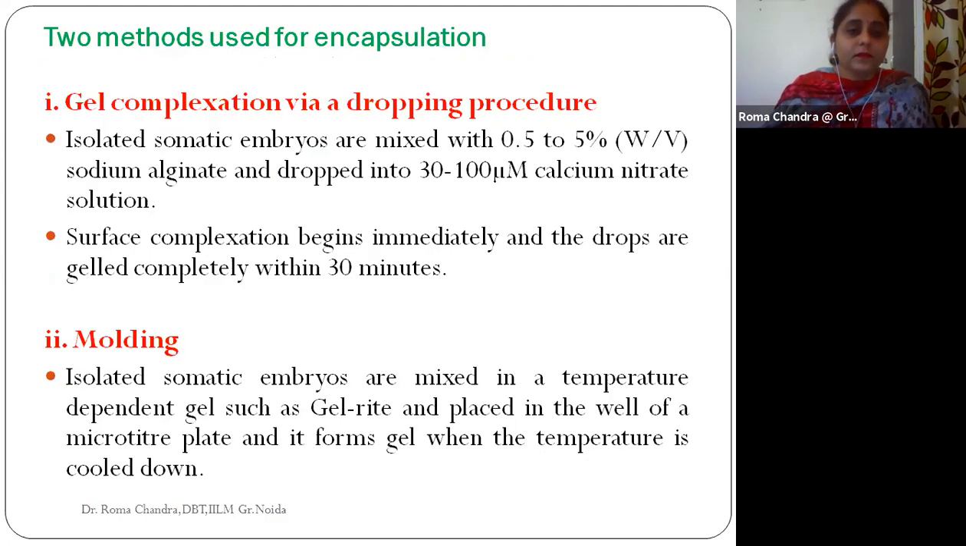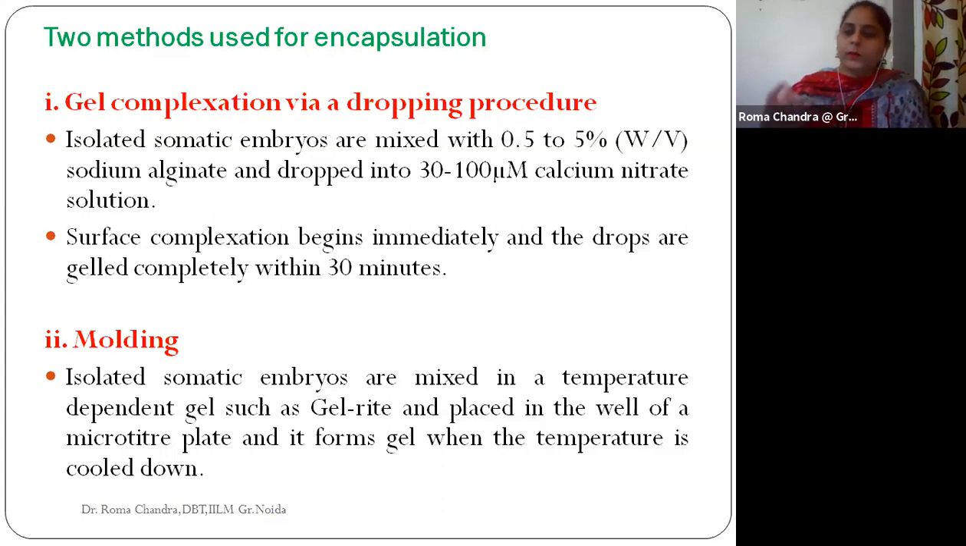So when we go with the process of encapsulation, as in when we are trying to cover our embryoid with a gel, we can go with either of two methods. The gel complexation can be done with the help of the dropping procedure, or we can go with the process of molding.